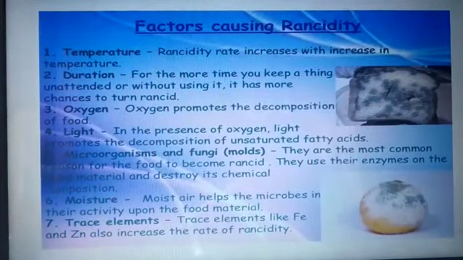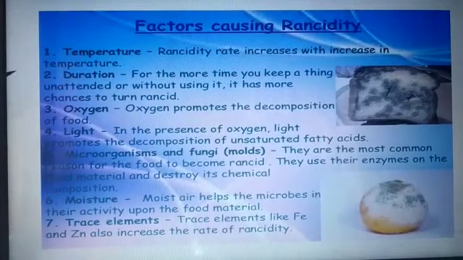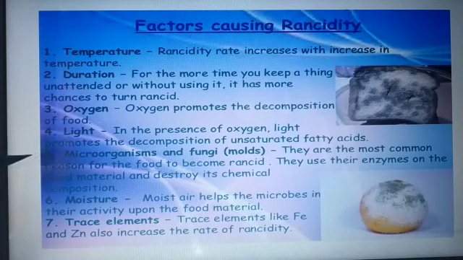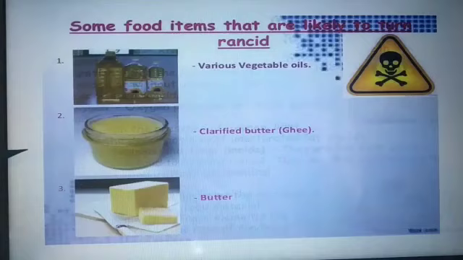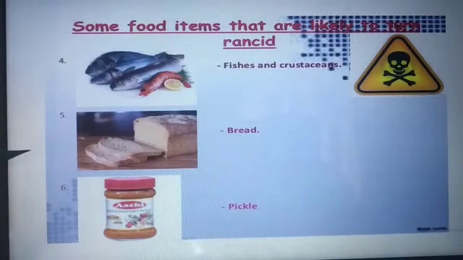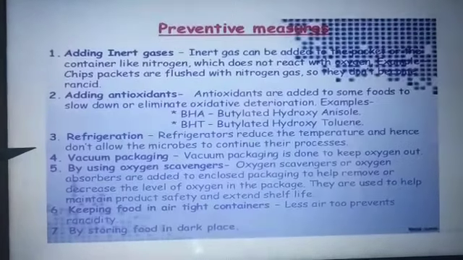It is the temperature, if you keep it open, and then the duration, if you keep it for a longer period of time. Oxidation helps in decomposing the food, and it would also lead to the growth of microorganisms and fungi. Moisture also helps in causing rancidity. These are the things which help in rancidity. So it should be kept at a proper temperature in the freezer so that the food items are not spoiled.